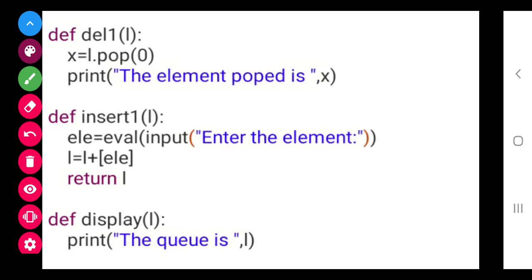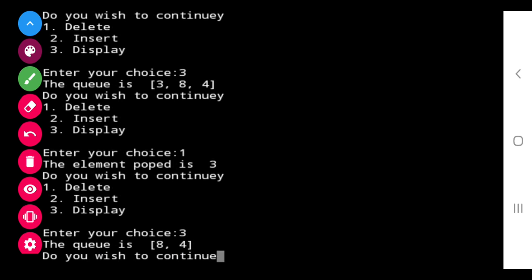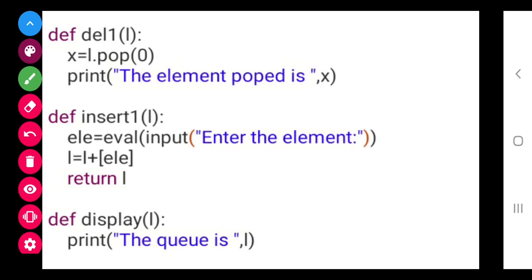So class, this is the implementation that we have to do. Now how am I going to do it? I have made 3 functions, one for delete, one for insert, one for display. I have to always delete the element from the 0 position, so I have written pop. If you remember, pop is a function which will not only delete, it will also return the element deleted. So I have used this pop.